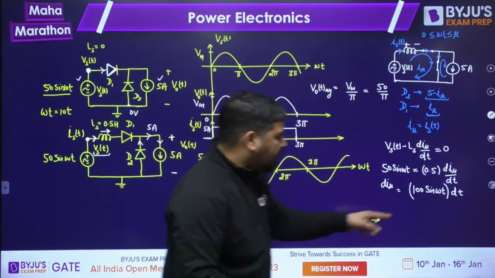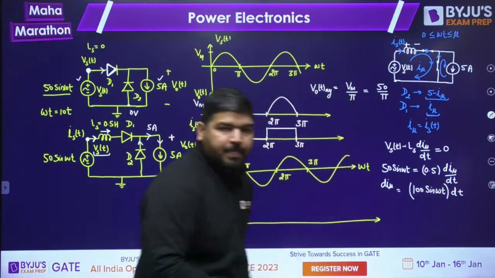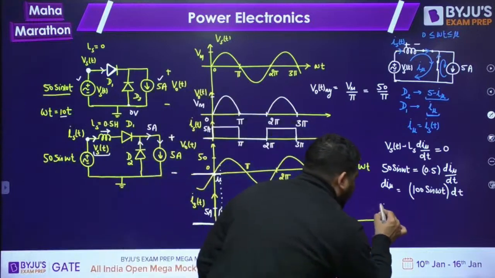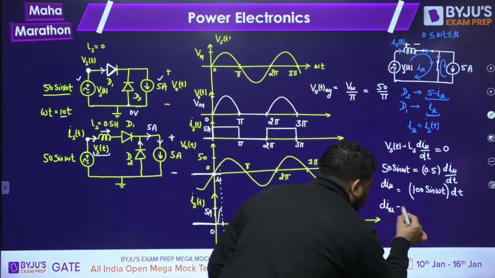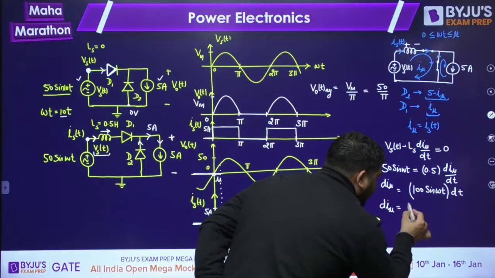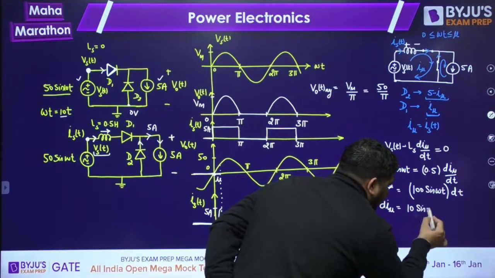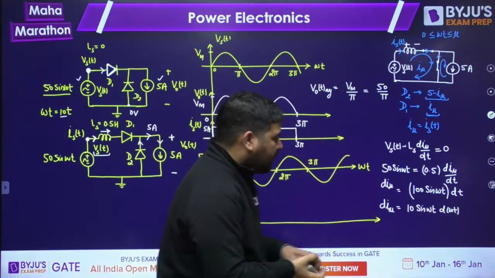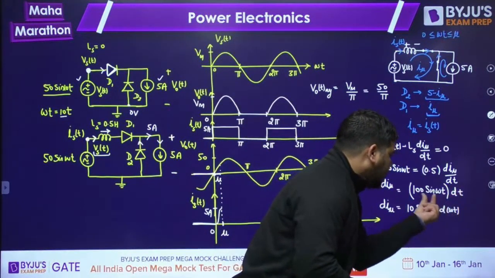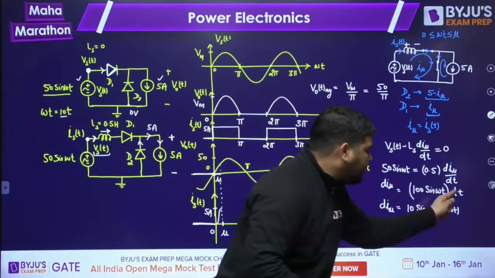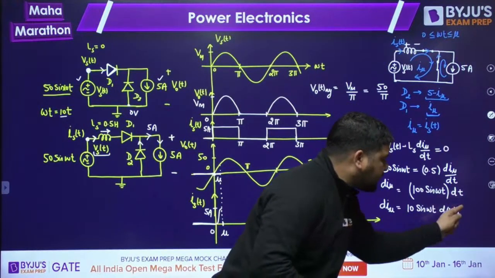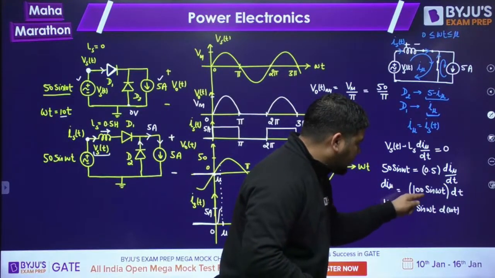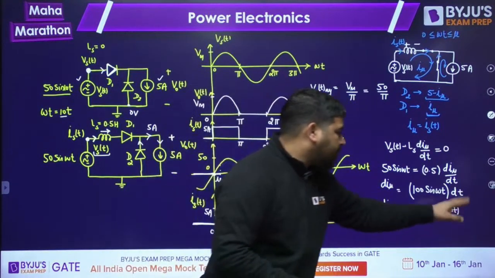Now what you can do is divide it by omega and multiply by omega. Omega is given as 10. So di mu is equal to, if you divide by 10 and multiply by 10, 10 sine of omega t d omega t. Why have I written 10 here? Because divide by omega, multiply by omega. That omega multiplied term I have written in d of dt, and divide by omega; omega is 10, so it cancels. So it will be 10 sine of omega t d omega t.